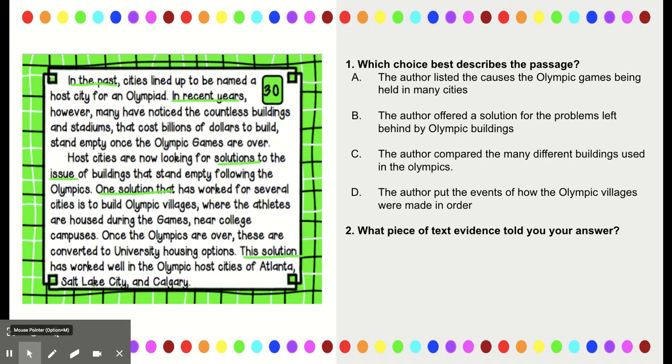What is this passage all about? Well, yeah, it's about the Olympics, but more about the problems that those big areas they build, how we don't have anything to do with them once the Olympics is over. That's a big problem, right? And so the author was giving me ways to fix that. The author was telling me things I could do with those areas. So this passage is more of a problem and solution structure.